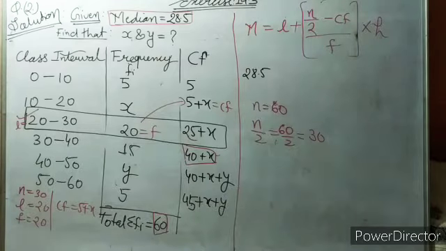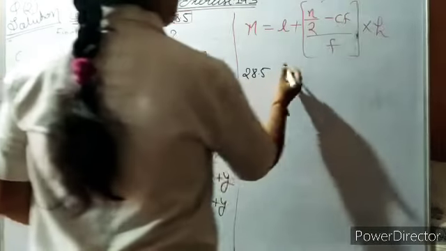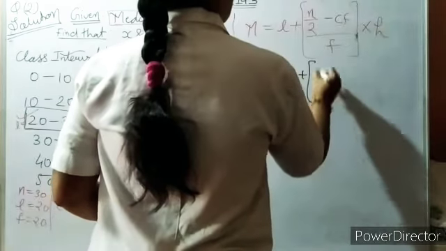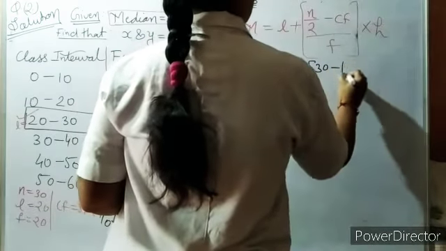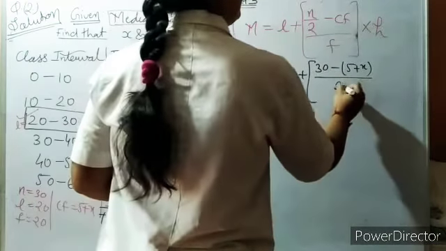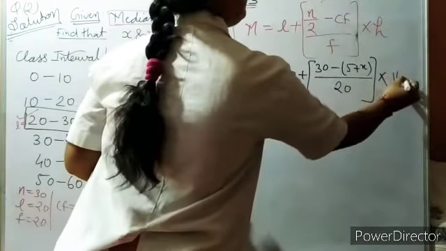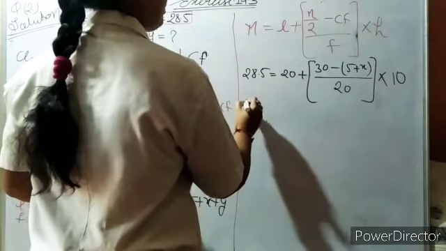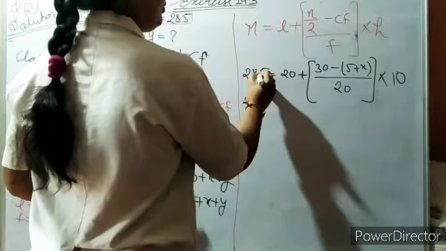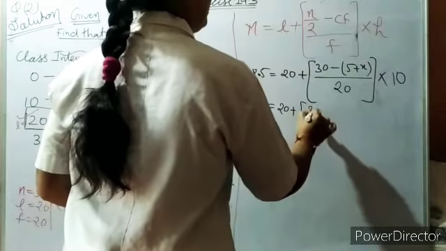All these values we put in our formula and we will get our answer. So now you see, we put our value. L is equal to 20. This is our 30. CF, that means 5 plus X, and F is 20. And the difference between all numbers is 10. So here you see 10. So now you see 28.5. If we remove this point, we put 10 is equal to 20 plus, here you see 30.